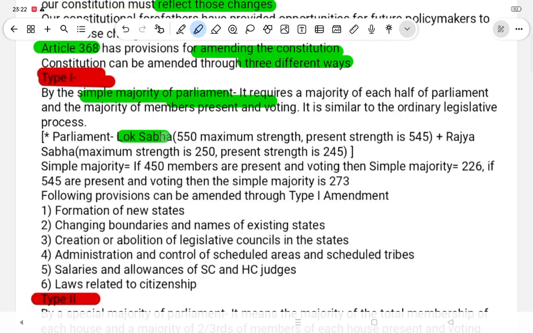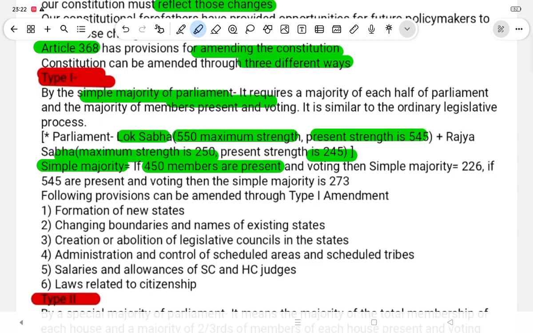Parliament: Lok Sabha maximum strength 550, present strength is 545, plus Rajya Sabha maximum strength 250, present strength is 245. The simple majority: if 550 members are present and voting, then the simple majority is equal to 276. If 545 are present and voting, then the simple majority is 273. The following provisions can be amended through the type 1 amendment, simple majority.